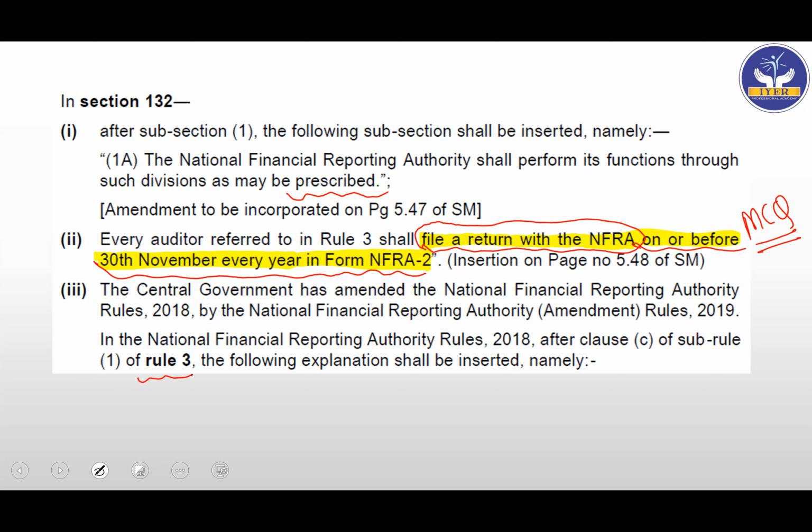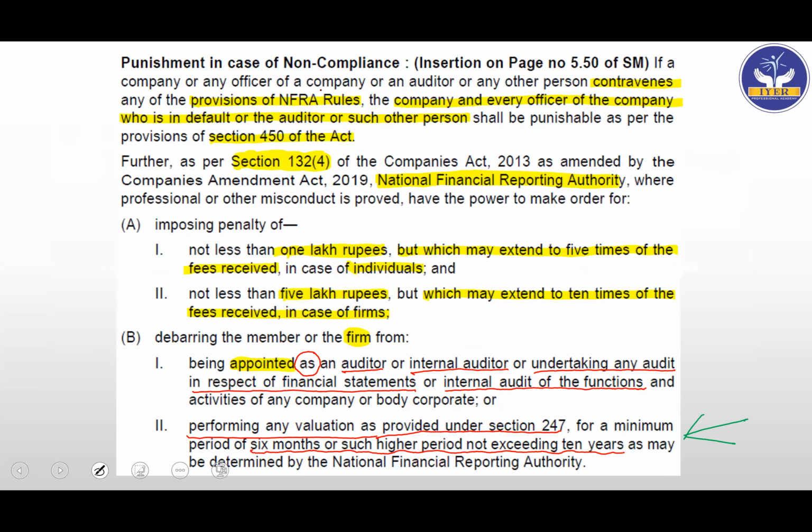So let's see. If the company or any officer of a company or an auditor intervenes in... every officer, my students will know this by the code word DIMCA: director, manager, key managerial person, any person on whose direction the board of directors are accustomed to act.